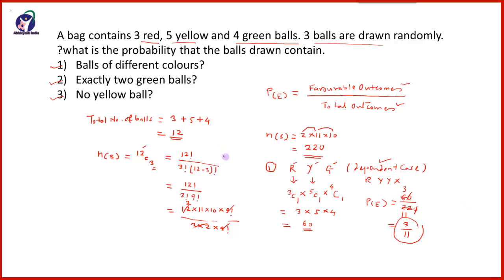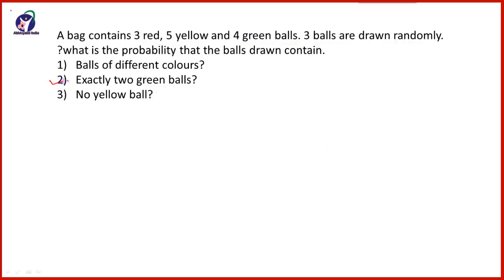Friends, here avoid these steps and directly develop a habit of writing this step, and then finally this step. Now the second question is exactly 2 green balls. We have calculated total possible outcomes, that is equal to 220, and now our favorable are exactly 2 green balls.